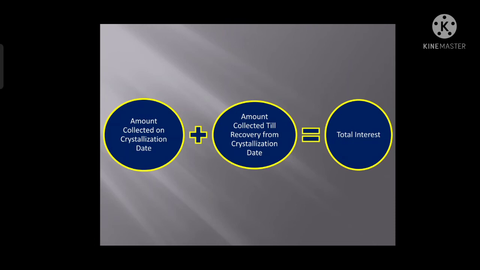Then when we add both, that is, when we add the overdue interest which we have earned from the due date to the crystallization date, along with the interest collected from the crystallization date to the recovery date, both would be called total interest.